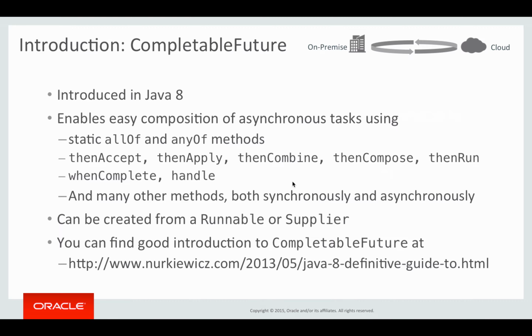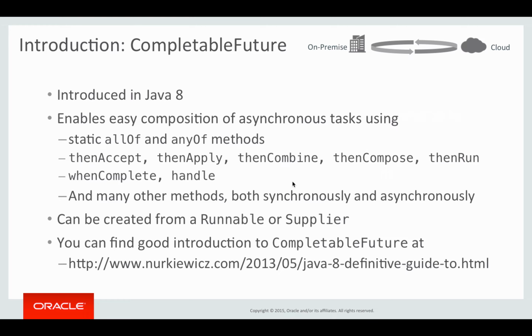Unlike the standard Future interface that we had for a while in Java, CompletableFuture enables easy composition of asynchronous tasks. So it's not just that you submit work for execution, and then you can either let it go or block on it, such as by calling future.get.